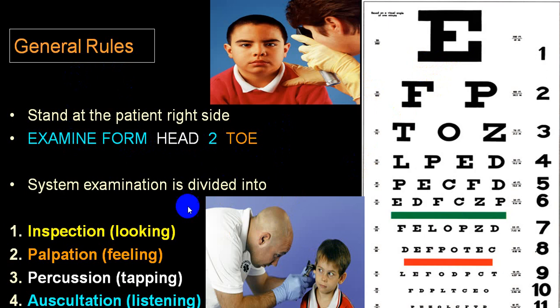And in a general examination, we usually say that you have to examine from head to toe. And during that, you may utilize any one of these: inspection, palpation, percussion, or auscultation. By and large, usually we utilize these three rather than auscultation. Very rarely, while doing a general examination, you utilize auscultation.